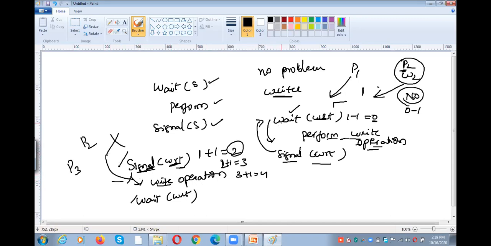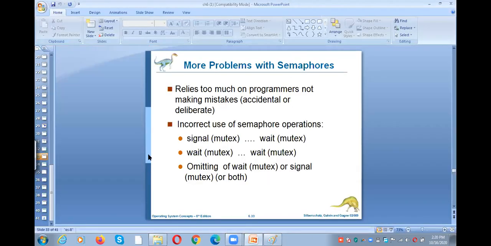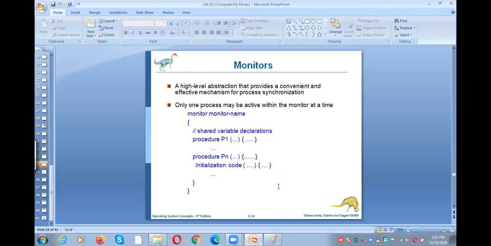So the order should be the same: first the wait operation and then the signal operation. If any process performs the signal operation first and then the wait operation, then it will be a problem. There is no synchronization between the processes. Multiple writers are allowed to perform the write operation, and multiple processes enter into the critical section. So it will be a problem if the order of operations changes. So that is the problem with semaphore.